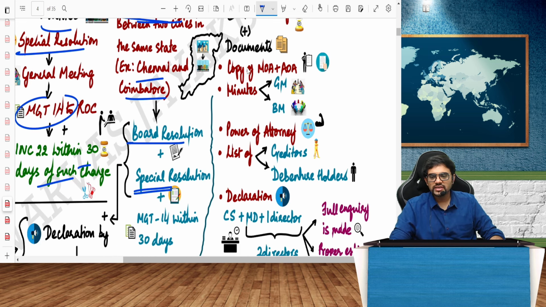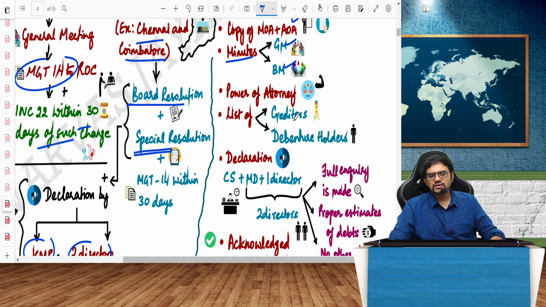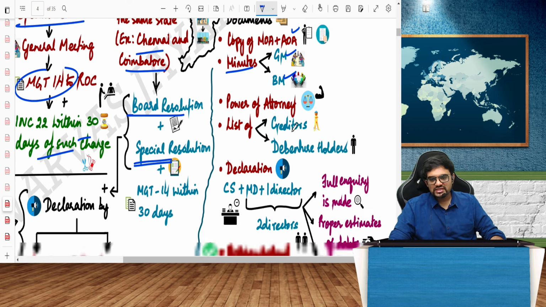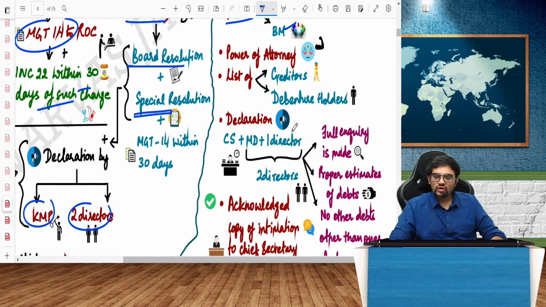What are those additional documents? We have to file a copy of the MOA and AOA, Memorandum of Association and Articles of Association, minutes of that entire meeting that happened where I'm proposing to change, both the board meeting as well as the general meeting, and if any power of attorney is needed where the work of the company is taken over by somebody else like the company secretary, etc. So that power of attorney is needed. Then a list of all the creditors and a list of all the debenture holders must be given. Of course, I should take a no objection certificate from them also.